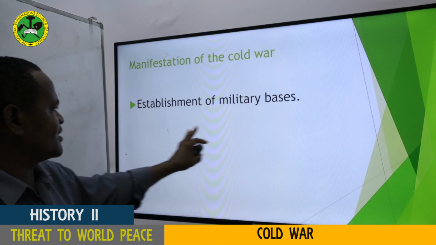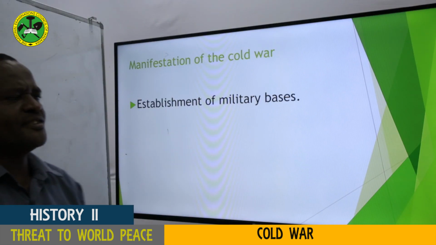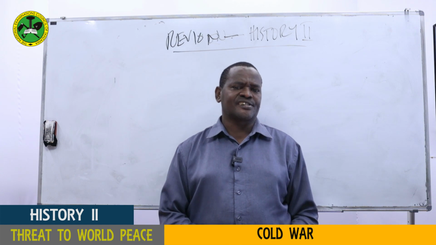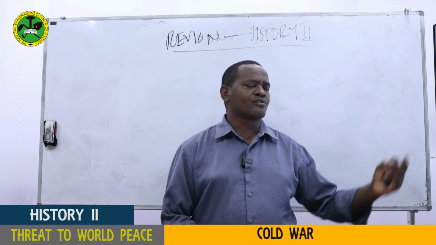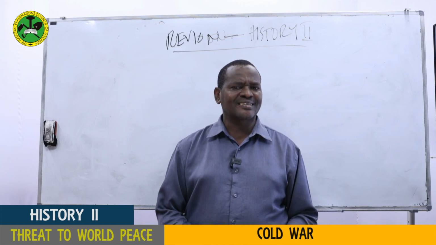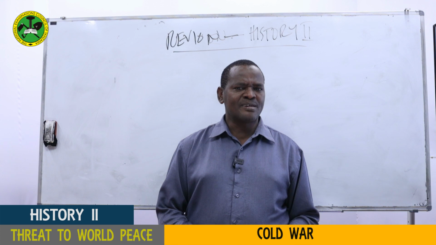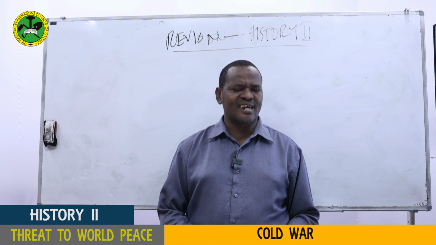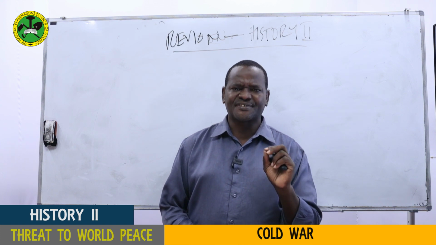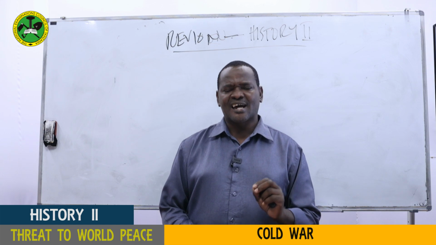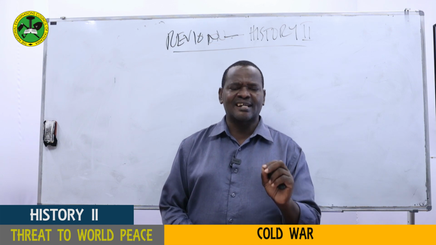Another thing is the establishment of military bases. Military bases were established in different parts of the world. The reason these countries developed military bases is that they wanted a near target in case there was a war. They believed it would be better to attack your enemy and finish them in that first attack, so they would not be able to launch a retaliation attack.